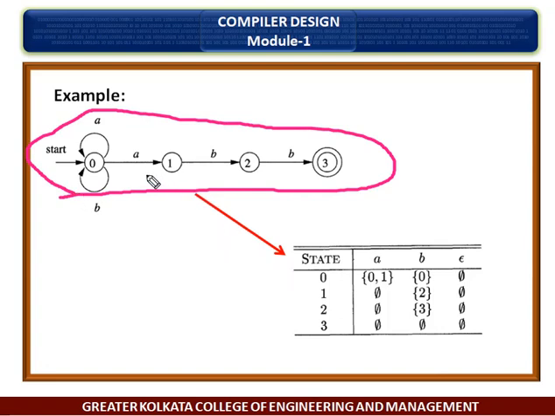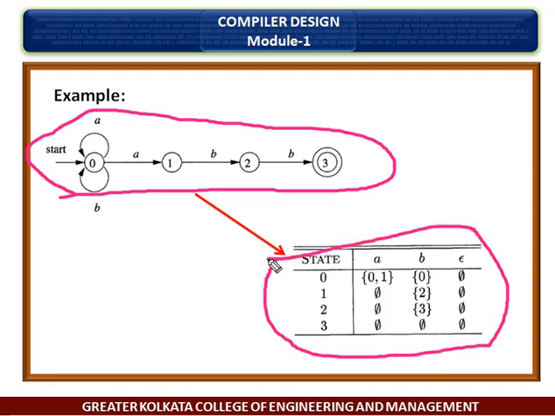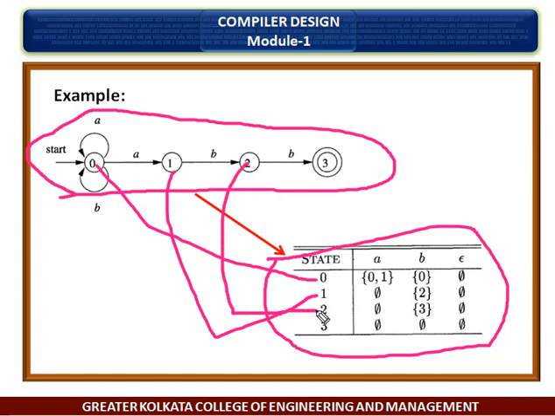This is the transition graph and this is the transition table. The transition table will be this table. This is state 0, state 1, and state 2, and this one is state 3. Okay, we have that type of string here.